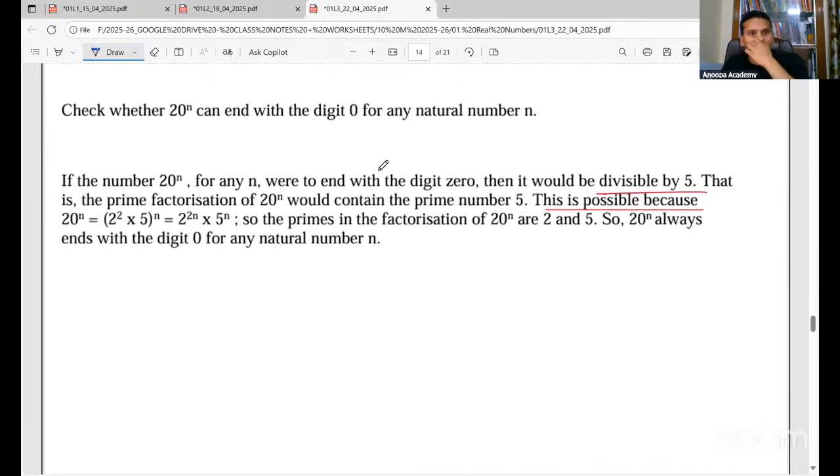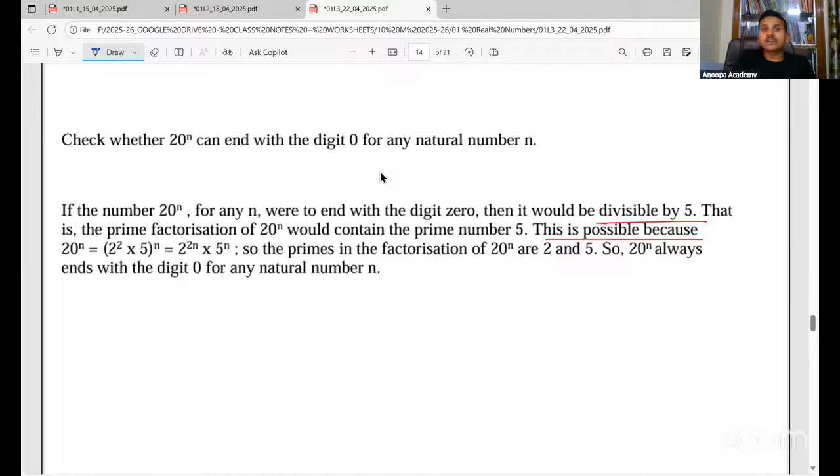State whether 20 to the power n can end with a 0. We know it is ending in 0, right? So how do we write for this case? We'll say that if the number 20 to the power n, for any n, were to end with a 0, then it would be divisible by 5. That is, the prime factorization of 20 to the power n would contain the prime number 5. This is possible.